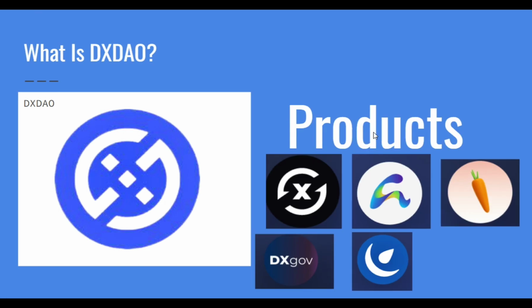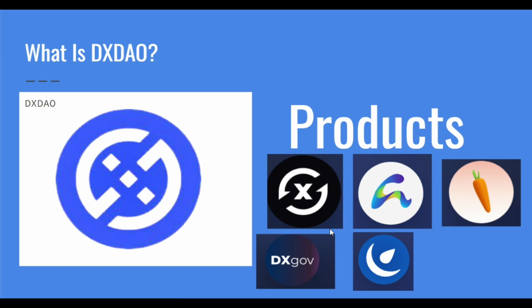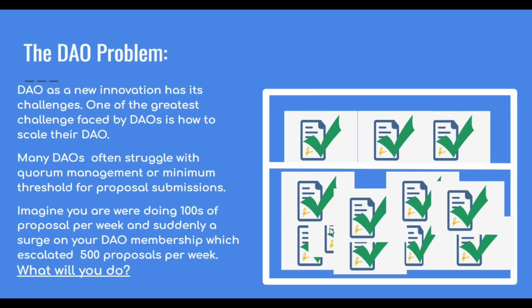Let's go on. There's that product. They have this one called Swapper. This product is where you swap any coin. This is their Alpha, this is their Carrot, this is their Omen, this is their DS Golf. They have about 5 products and counting that they are coming up with, or have already come up with. So DS DAO is a community delivering company that is online, practicing decentralized organization. Awesome.